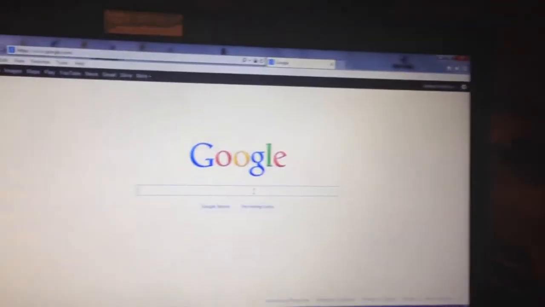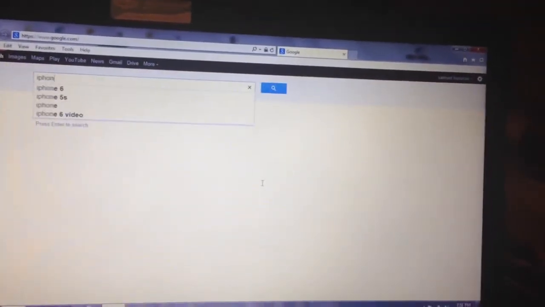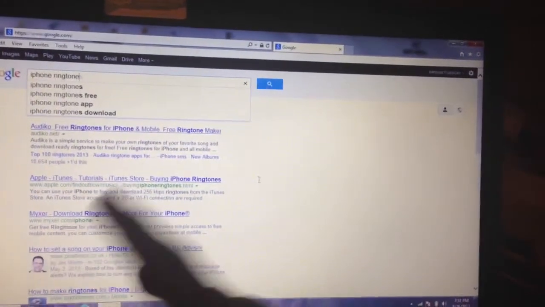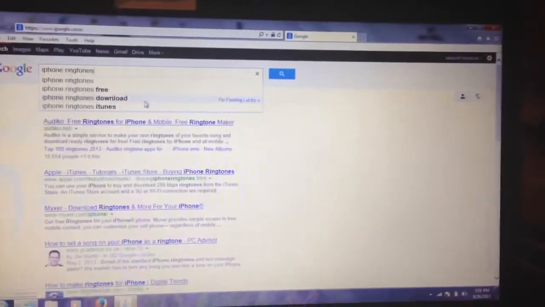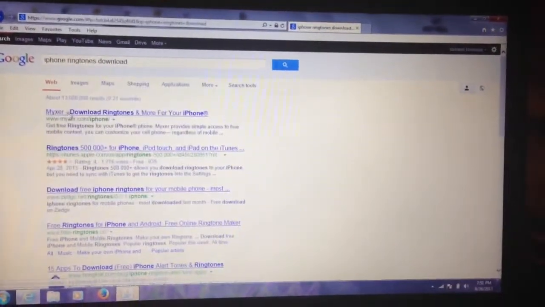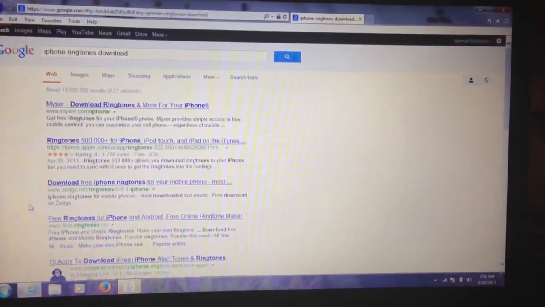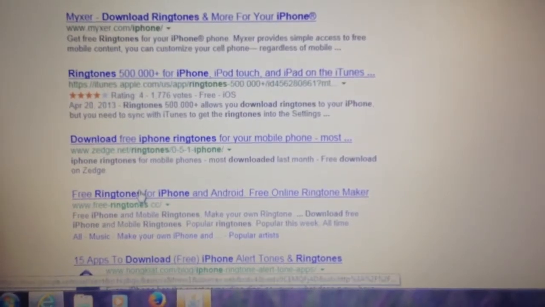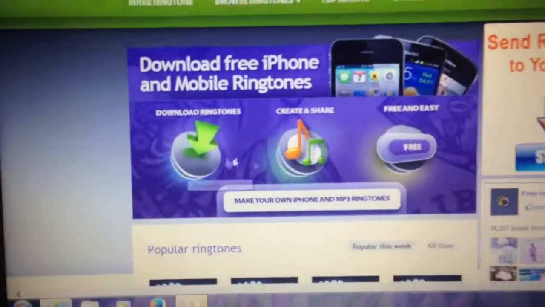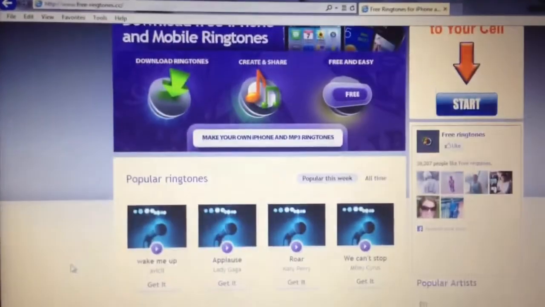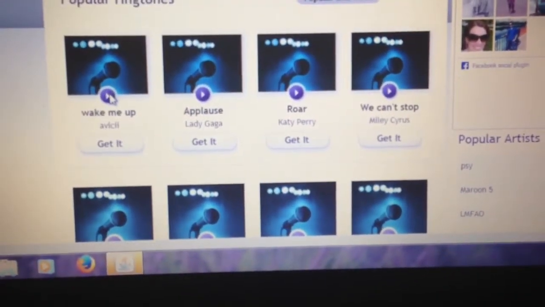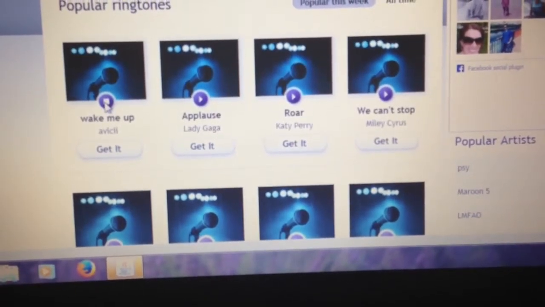You can just search iPhone ringtone or ringtones free download or whatever, and it'll give you a bunch of links and websites that you can go to. For example, let's go to free-ringtones.cc, and let's say you like this one.